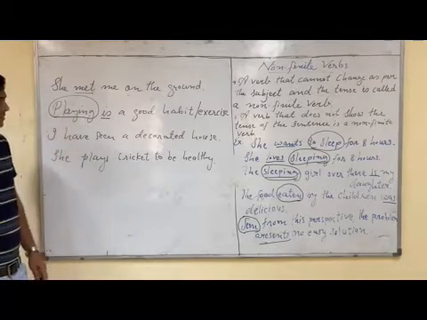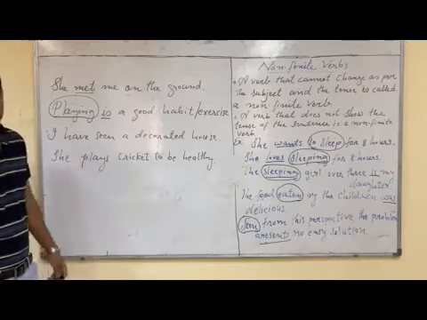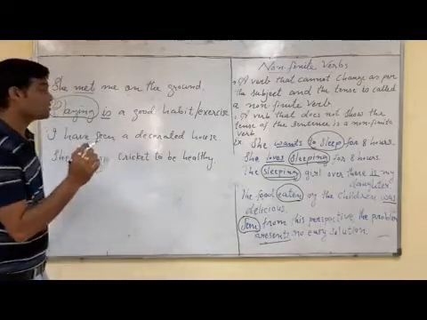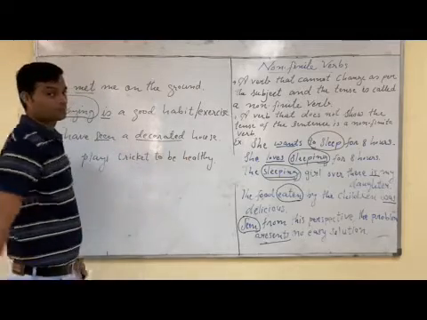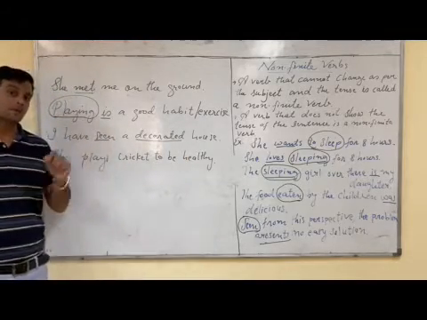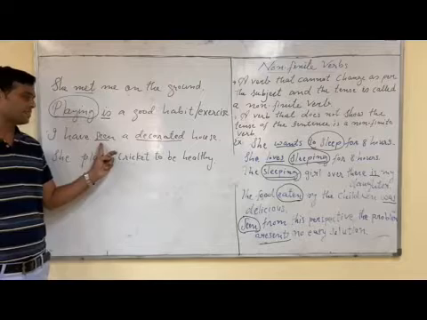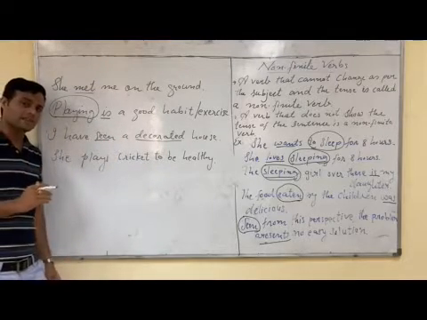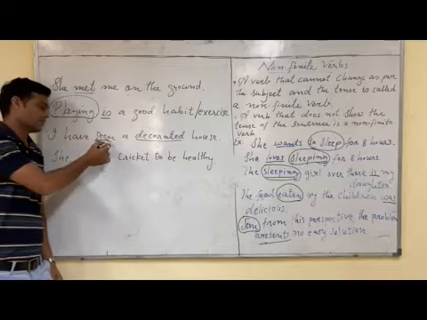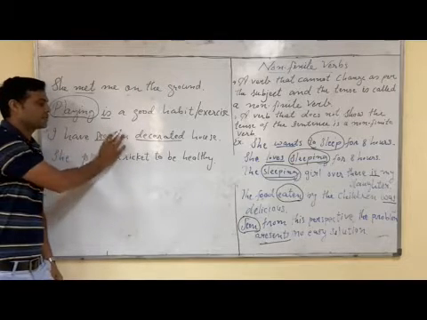Move to the third sentence. I have seen a decorated house. In this sentence, there are two verbs, seen as well as decorated. And both are past participle. Both are V3, seen and decorated. Now, which verb shows the tense of the sentence? Yes, seen shows the tense of the sentence.